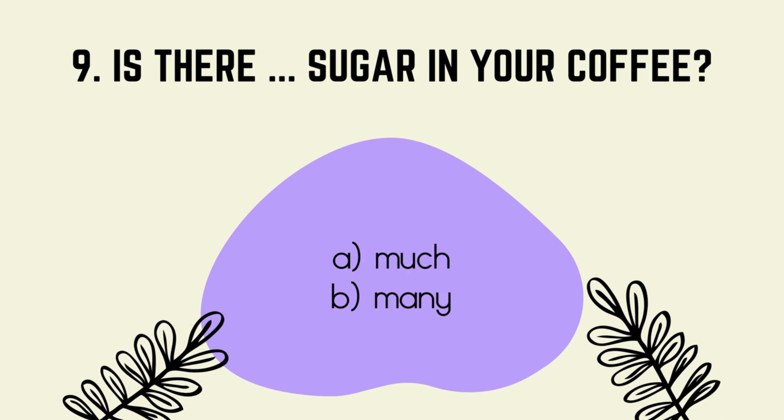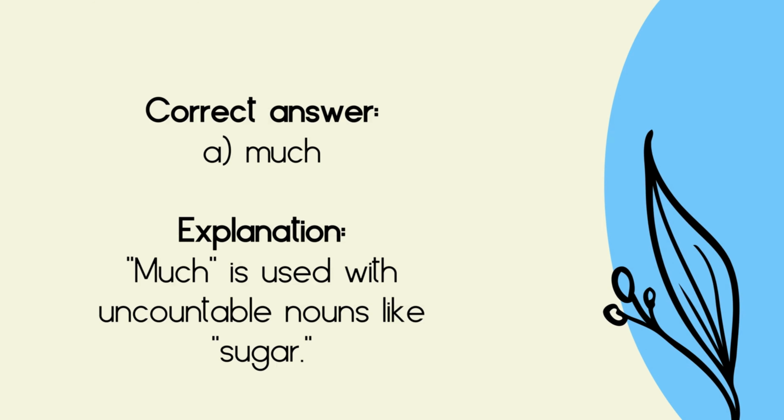9. Is there sugar in your coffee? A. Much. B. Many. Correct answer, A. Much. Explanation: much is used with uncountable nouns like sugar.